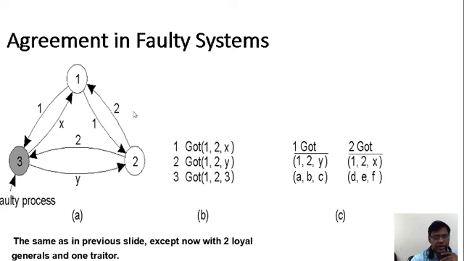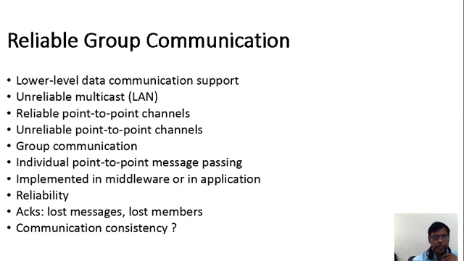Okay, so the same as the previous slide, except it is simplifying the things. Reliable group communication: how the group of the network is going to communicate when the packet is transmitting. Lower level data communication support.